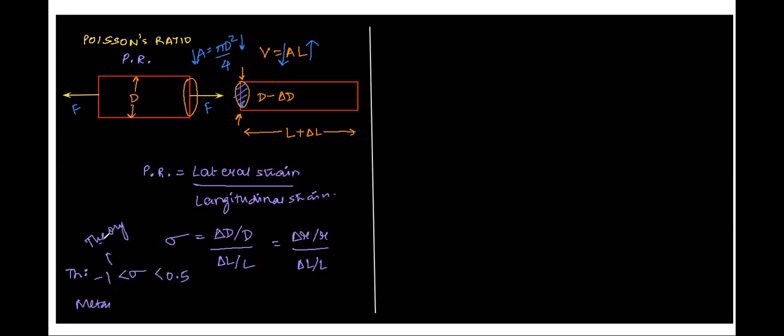But practically, for most metallic solids, it has been observed that sigma lies between 0 and 0.5. Sometimes you get this as a question in the exams; one or two questions are theoretical. So this chapter might give you questions from this. Okay, let's move to the next one. Is this entire point clear?